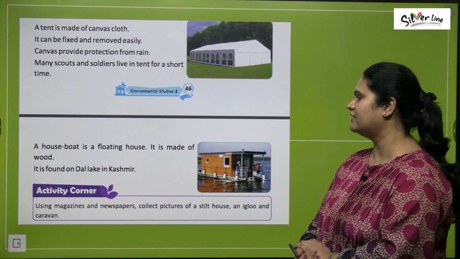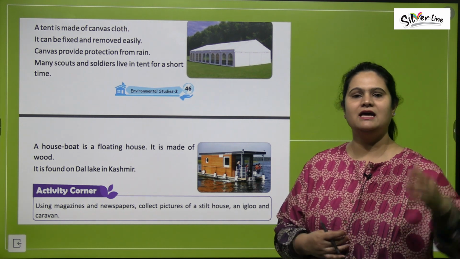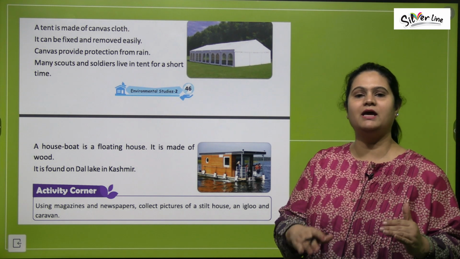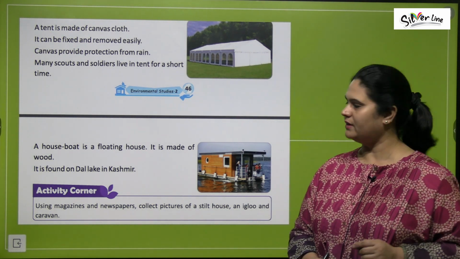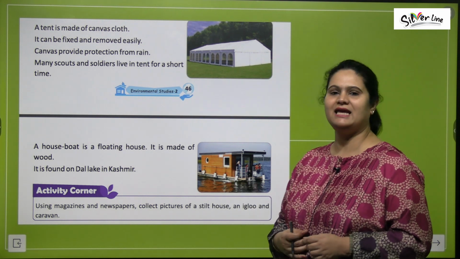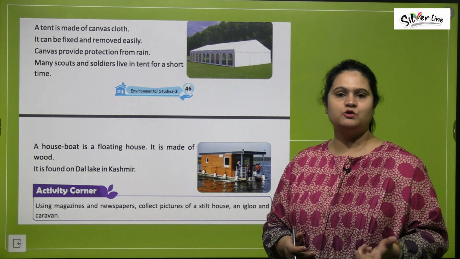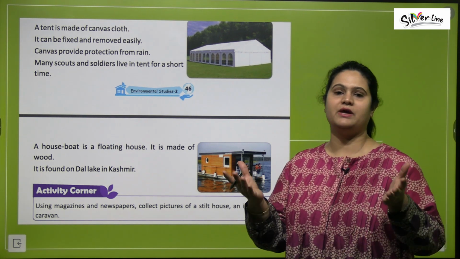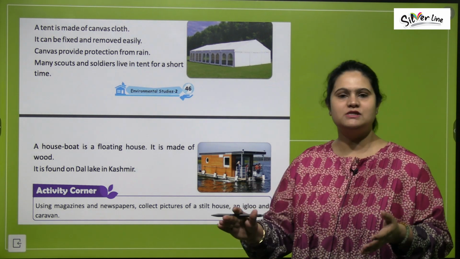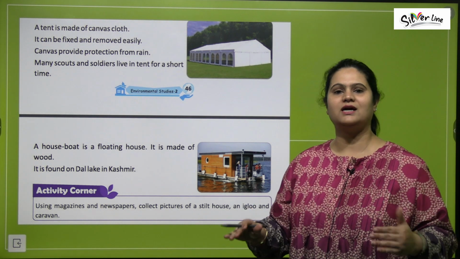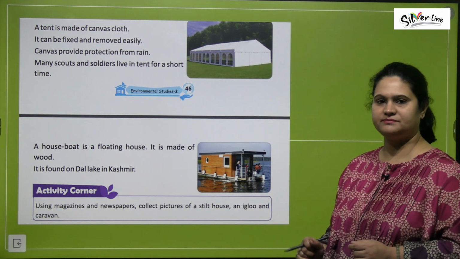A houseboat is a floating house. It is made of wood. अब एक houseboat क्या होती है? ये एक floating house होती है जो पानी में float करती है. It does not sink और इसे wood से बनाया जाता है. Right? It is found on Dal Lake in Kashmir. आप कश्मीर जाते हैं तो आपको डल लेक में houseboats मिलेंगी. In Kerala also there are lakes where you will get beautiful houseboats to live in. Right? So houseboats floating houses होते हैं जो पानी में float करते हैं, तैरते हैं. Right? This is a houseboat.